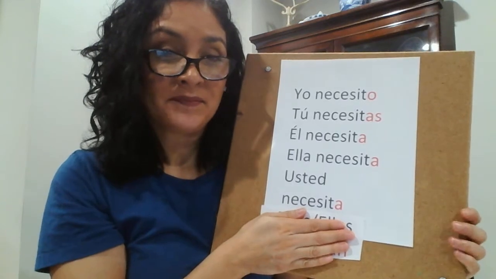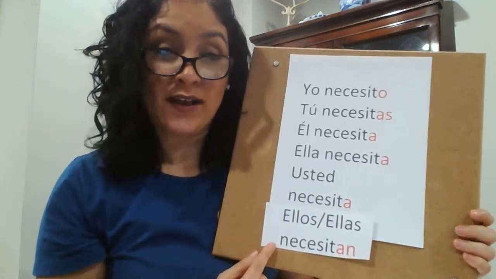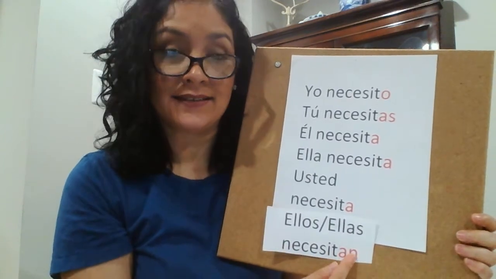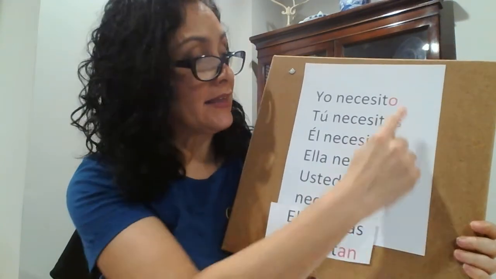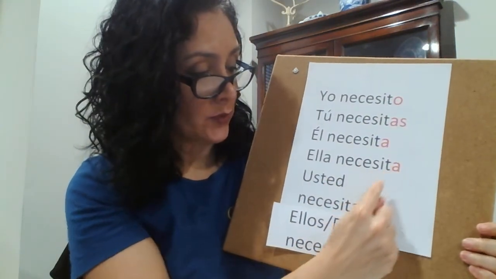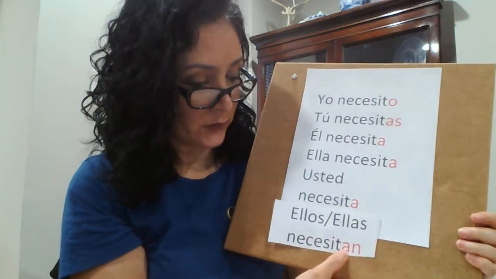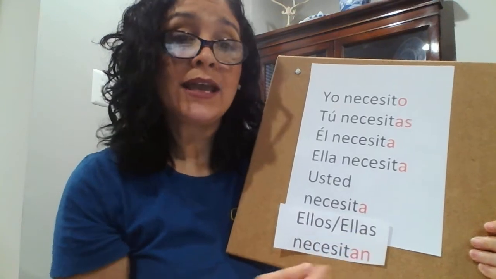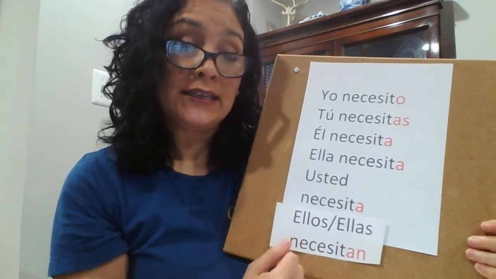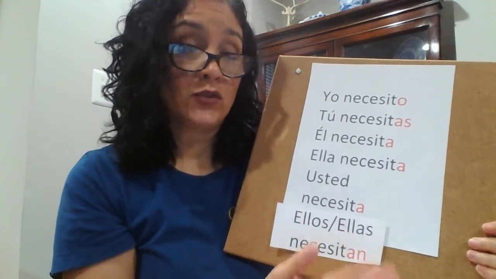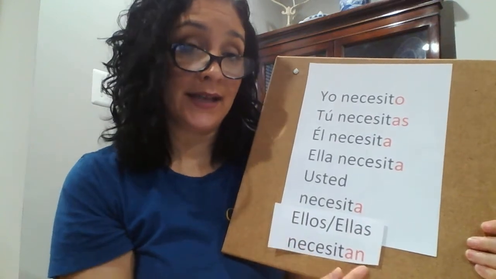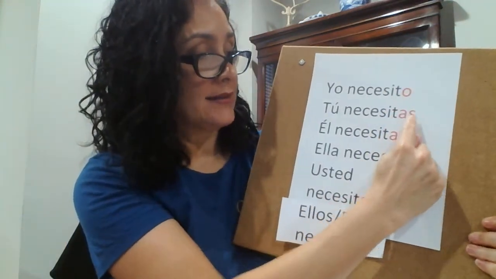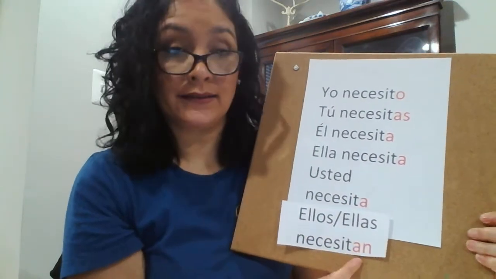Fourth grade, your extra one is ellos, ellas necesitan. And if you notice, the endings, like I said with third grade, have changed, except now for here, when I say they need, ellos, ellas means they need, whichever one you use, necesitan. So the endings for you go like this: o, as, a, an.